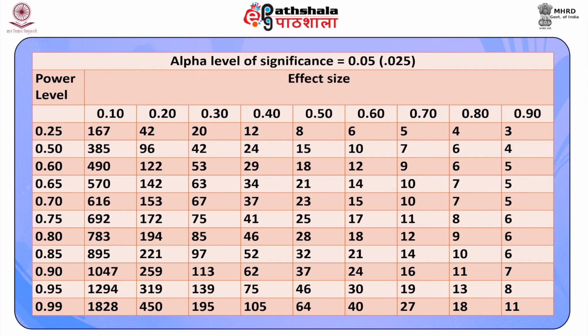The desired power is 0.80. Considering the numbers, sample size can be estimated using the table. The table shows that a sample size of 85 is required to be likely to detect a medium effect of 0.30 and power level of 0.80.